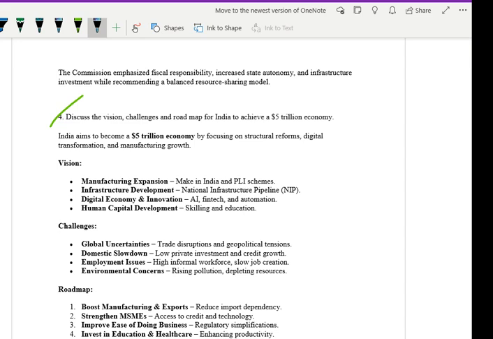While you are answering, we have to keep in mind that we give the answer according to the points. Then only it's clear for us. If you are clear, those who are checking your paper are also clear. So like this, we will continue solving more and more papers from various years.